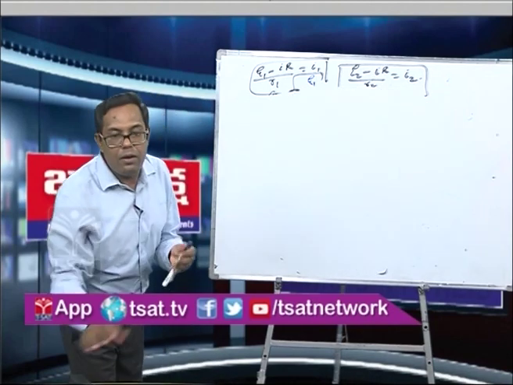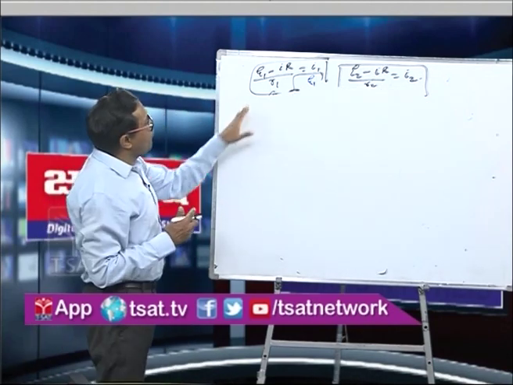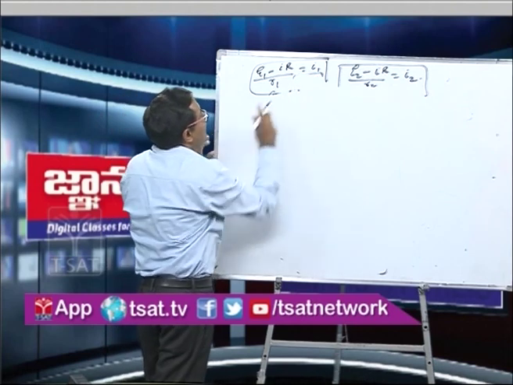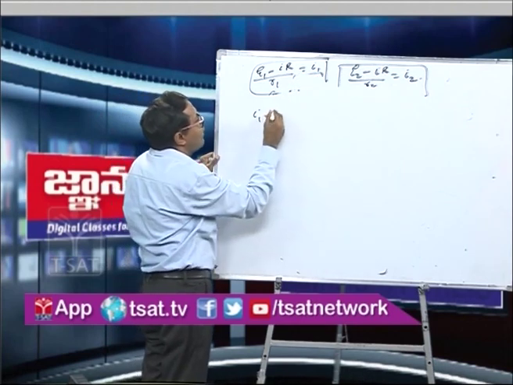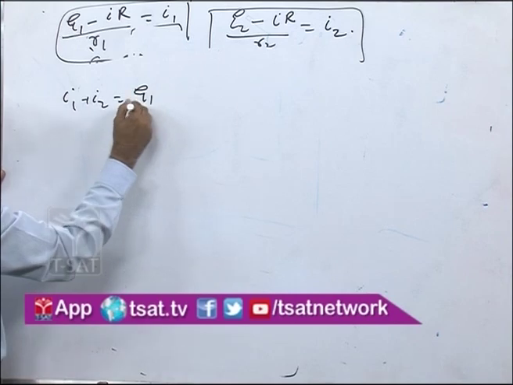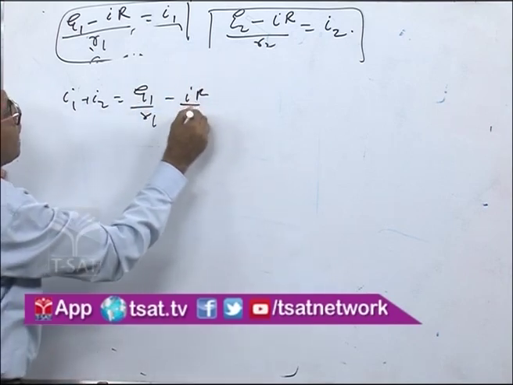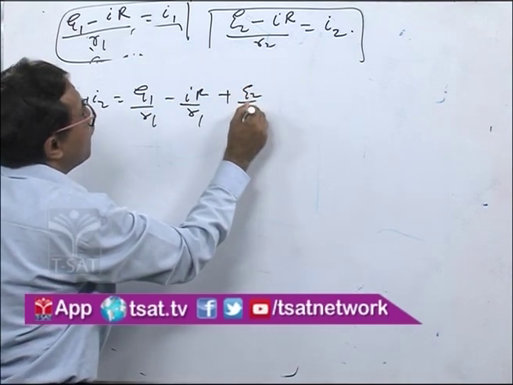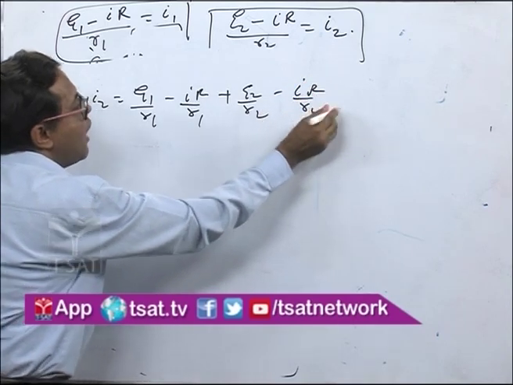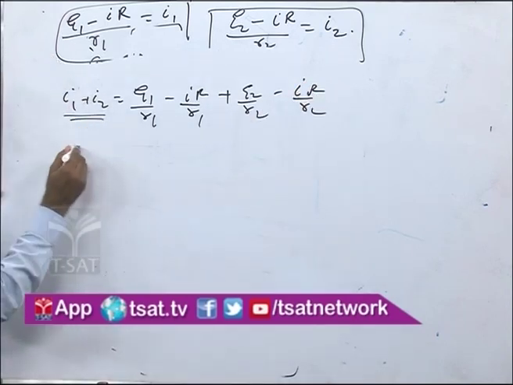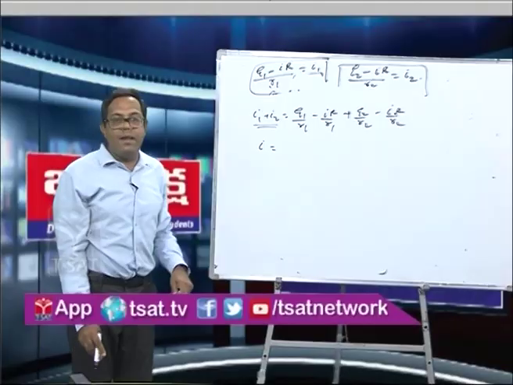Now if you see over here, we have got I1 and I2. If I add both of them, I1 plus I2 is equal to E1 by R1 minus IR by R1 plus E2 by R2 minus IR by R2. I1 plus I2 is the total current I, which we have already cleared with the diagram.